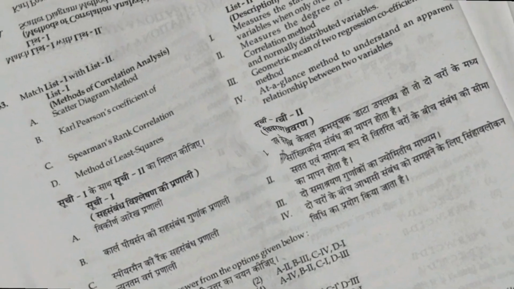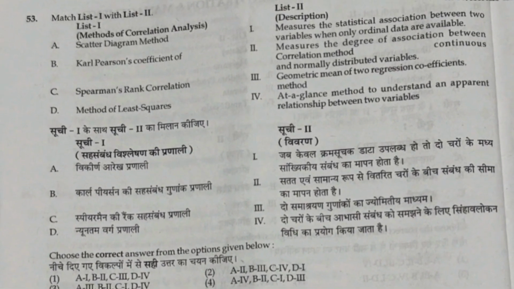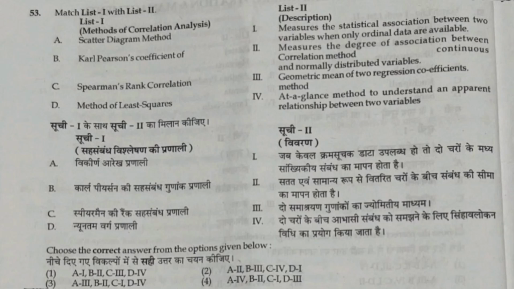Next is question number 53. This is about the methods of correlation analysis, and a description is provided in the question. First is the scatter diagram method, second is Karl Pearson coefficient of correlation, next is Spearman's rank correlation, and the D option is the method of least squares. You have to match them with the descriptions. It's quite difficult, because they are giving just a few clues, a definition or meaning of that particular analysis. So we will firstly go with the method of least squares.